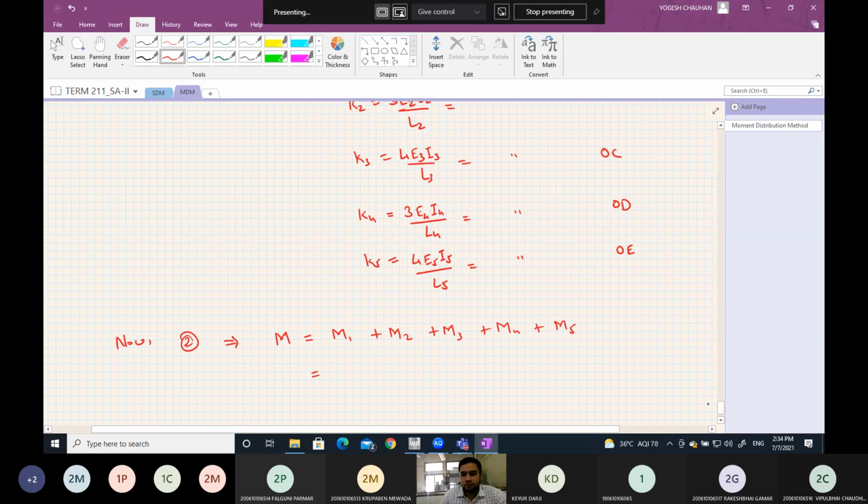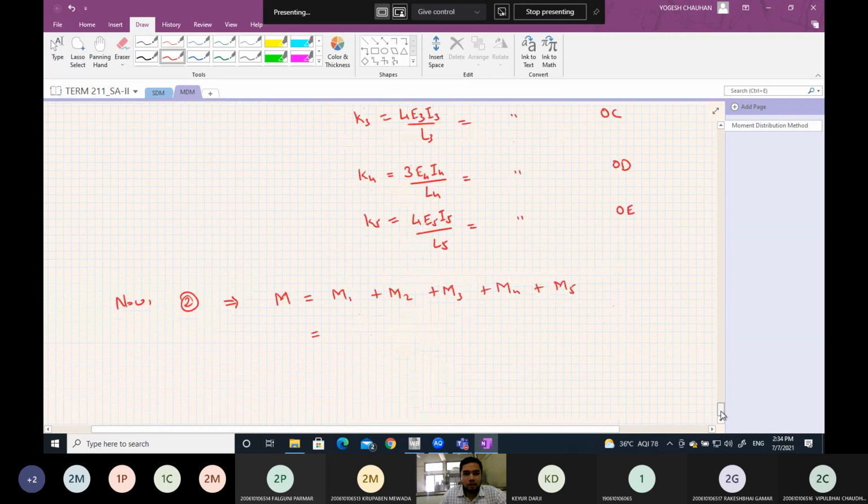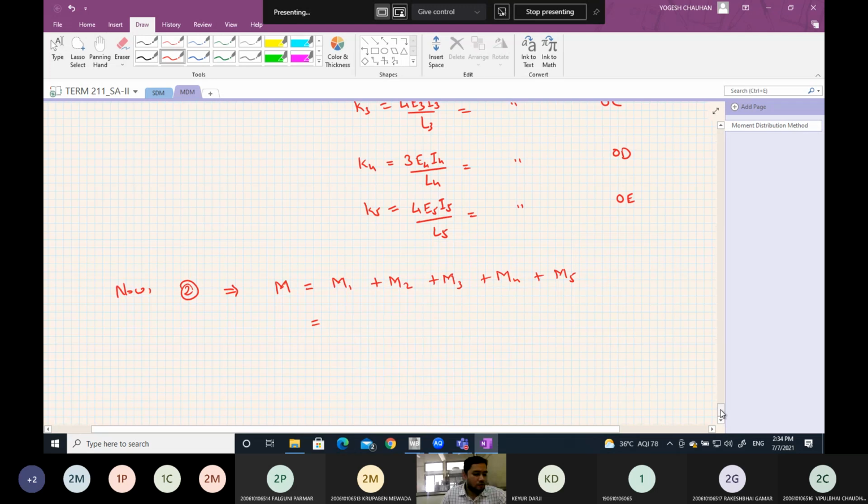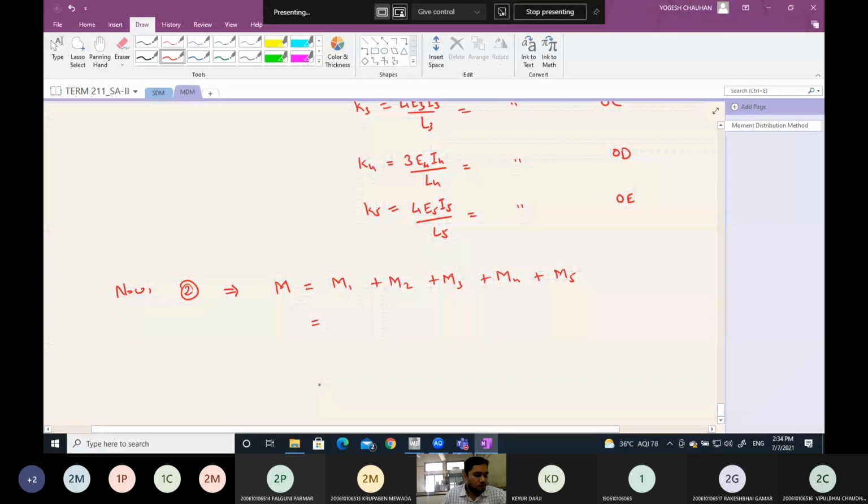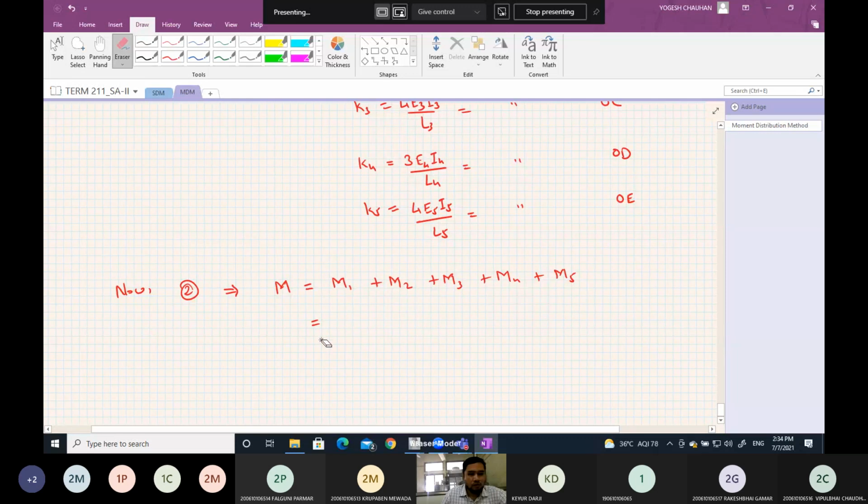And let sigma K be the sum of stiffness of each member. So K1 plus K2 plus K3 plus K4 plus K5.